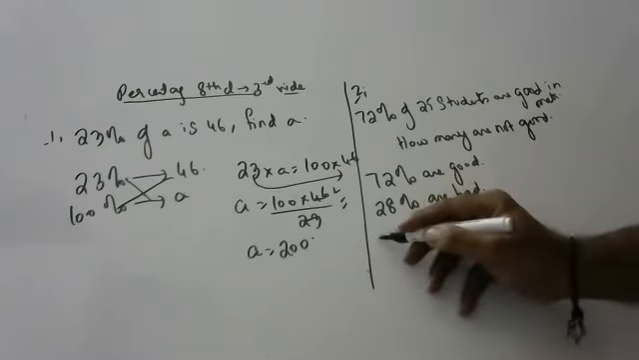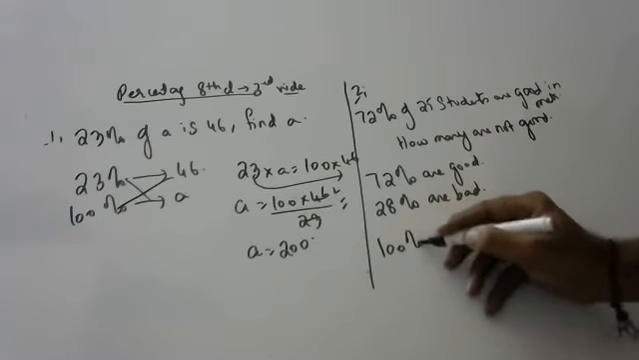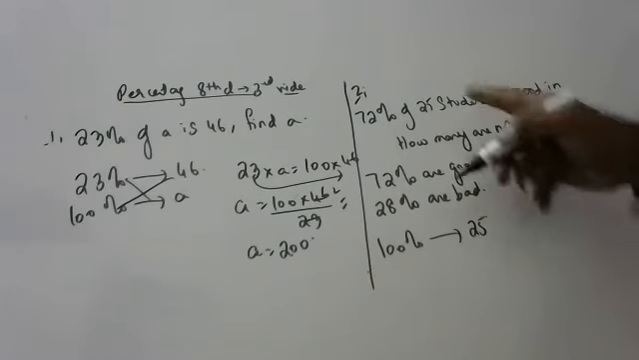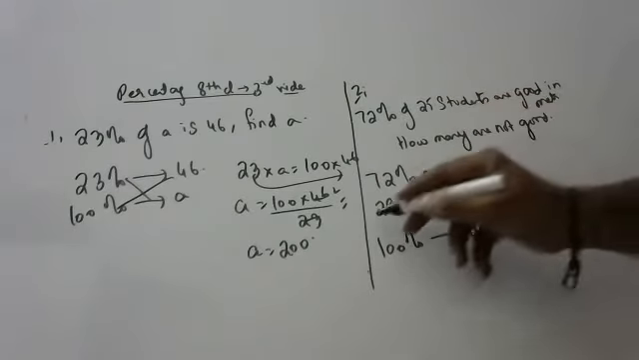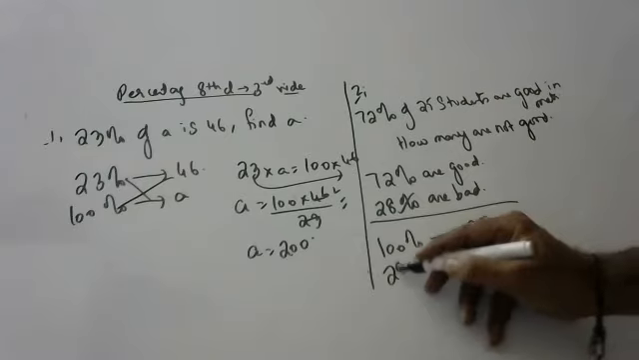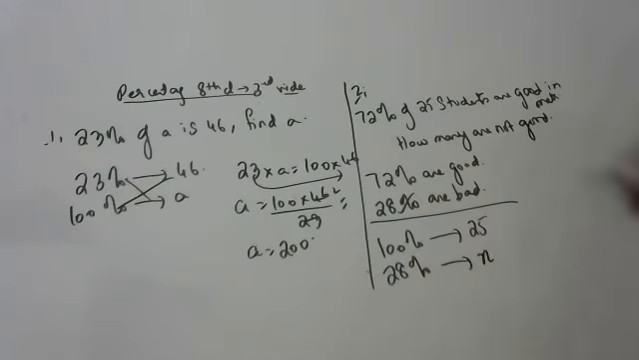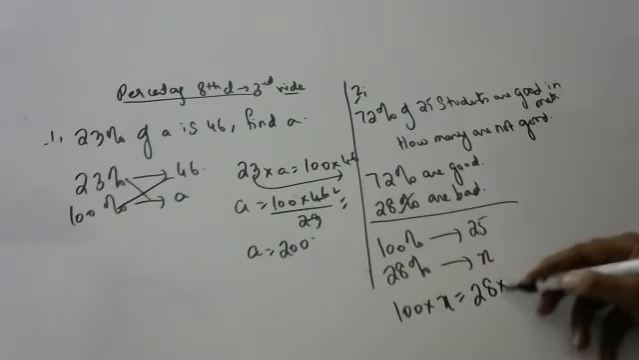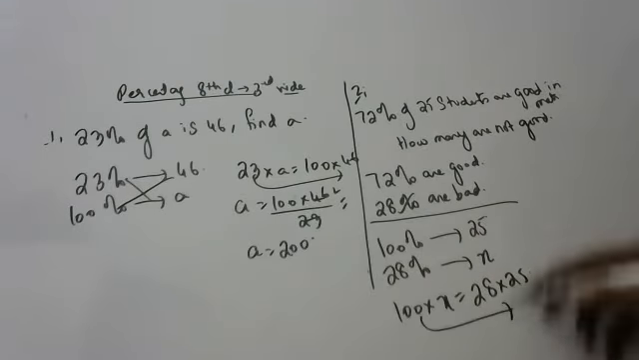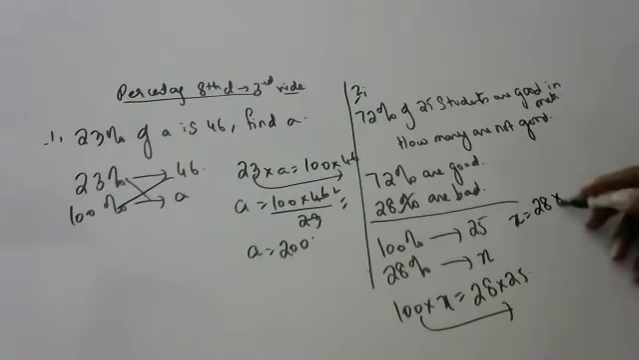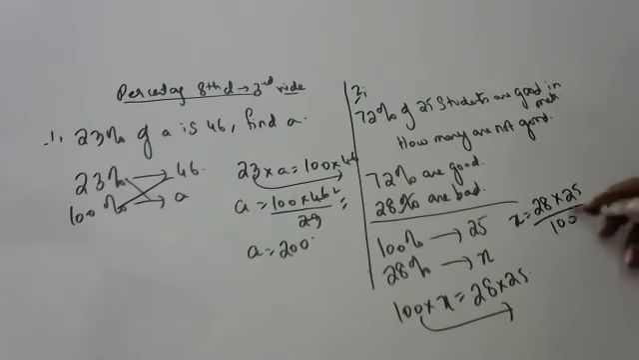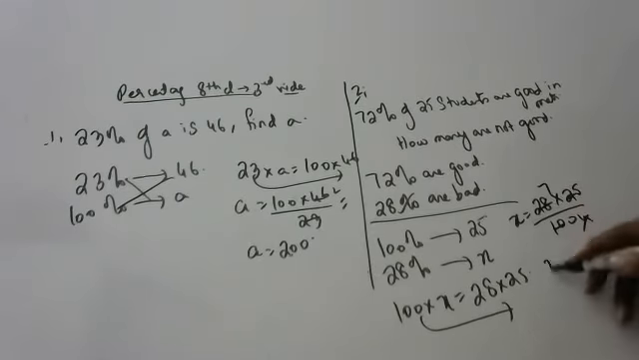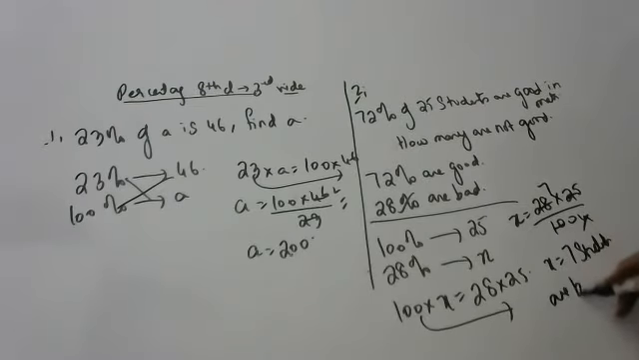Okay, so 100% is 25 students. 28% is how many students? You will get the bad at maths students. Tell me how to do. 100 into x is equal to 28 into 25. X is equal to 28 into 25 by 100. So 7 students are bad at maths.